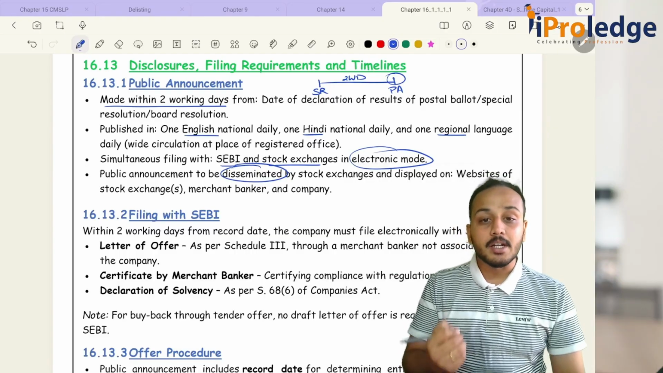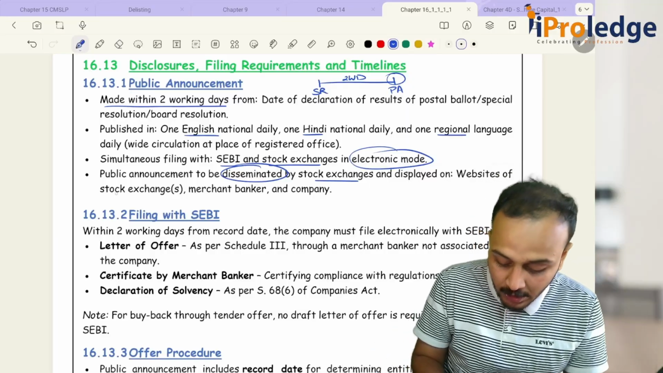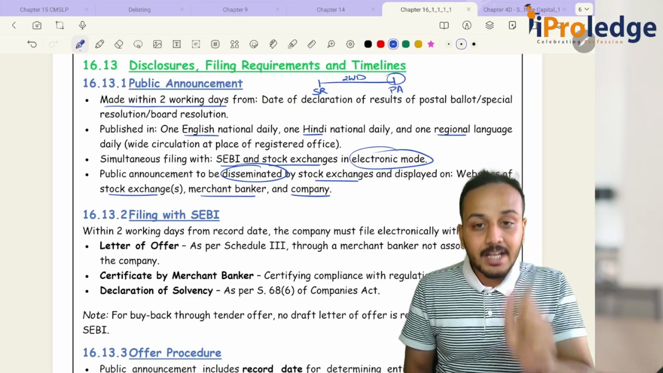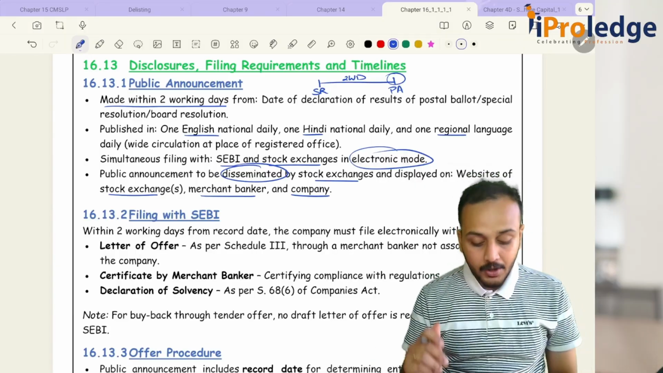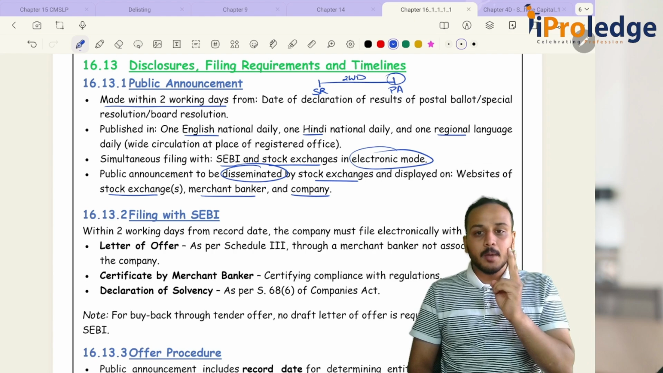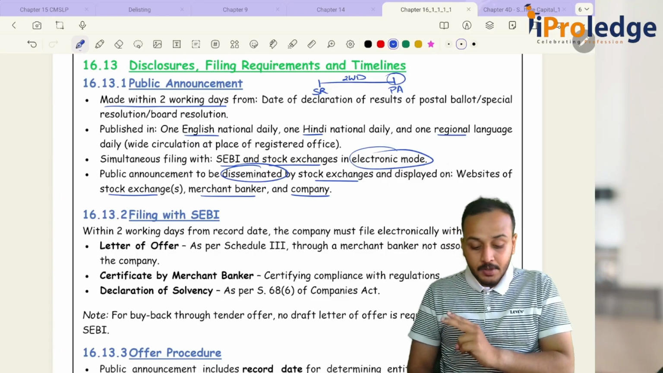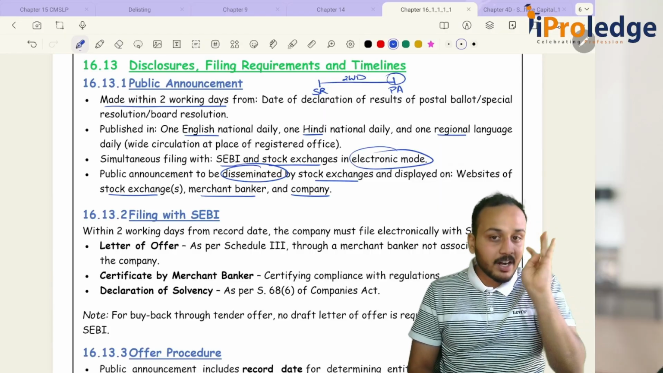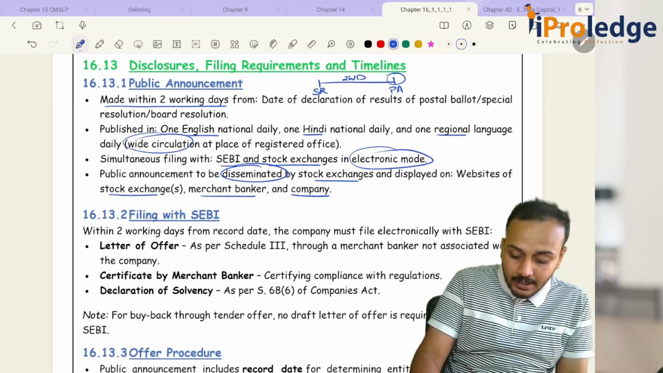It is called dissemination by stock exchange and display on the websites of stock exchange, merchant banker and company. On these three websites, the details of the buyback and the intention of the company to go for a buyback should be disclosed. Public announcement: who should be making it? Company. When? Within 2 working days from the date of special resolution or board resolution. Where? In English newspaper, Hindi newspaper and in a vernacular language which has wide circulation at the registered office.